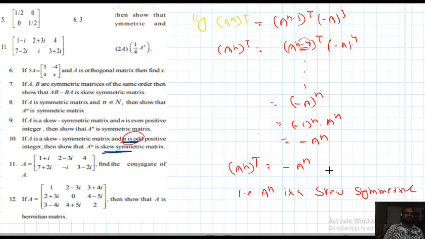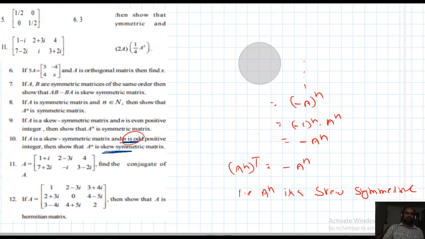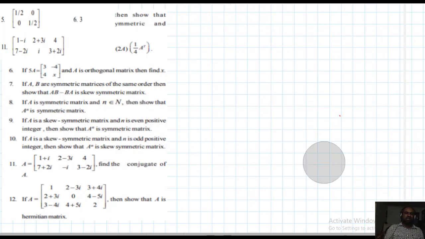Okay, students, interesting. Clearly I explained. 7th, 8th, 9th, 10th, these are important. The remaining are easy now. What is the 11th problem? A is given, then find its conjugate. The matrix is 1 minus i, 2 plus 3i, 3i, 7 minus 2i, plus i, 3 plus 2i. That's all. This also you people can complete.